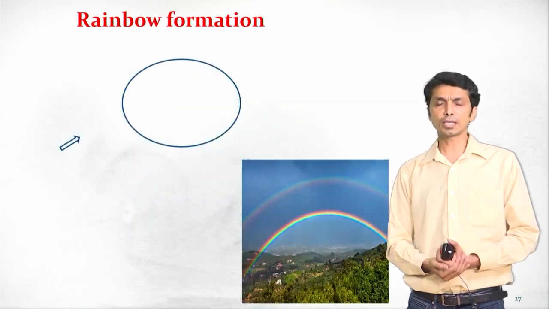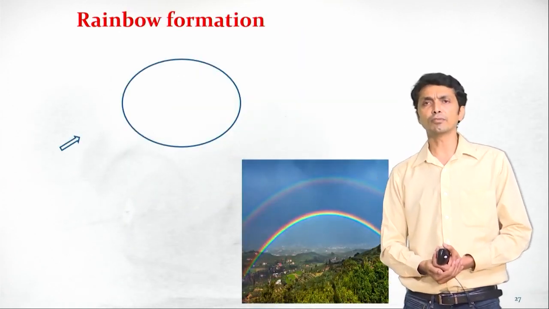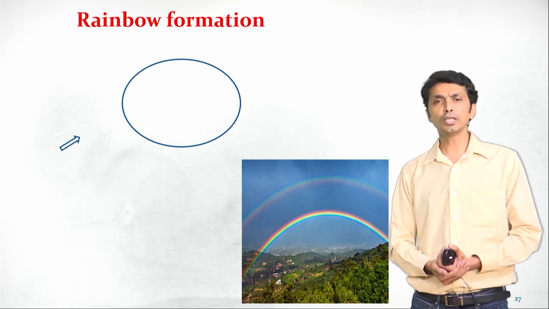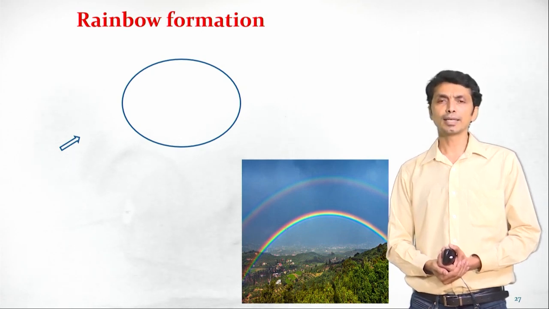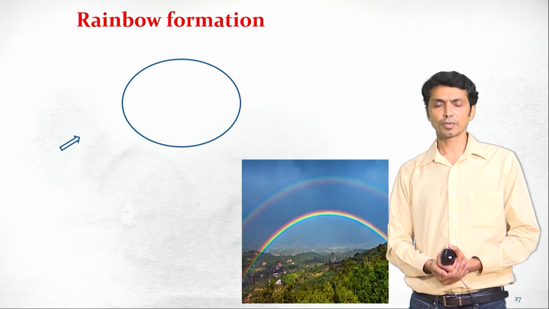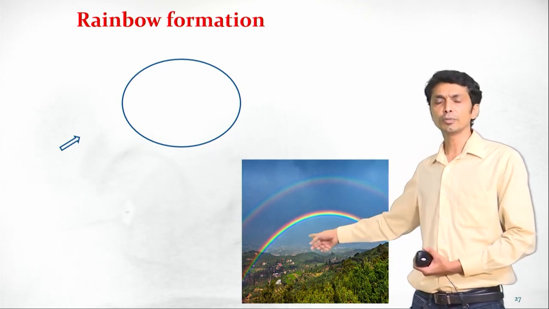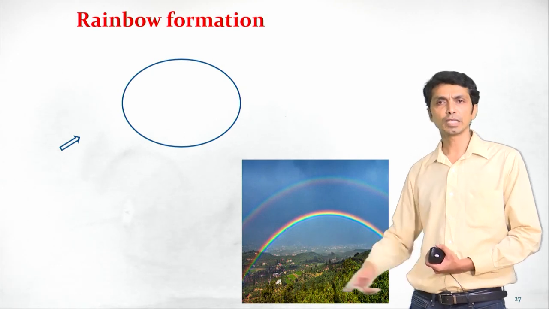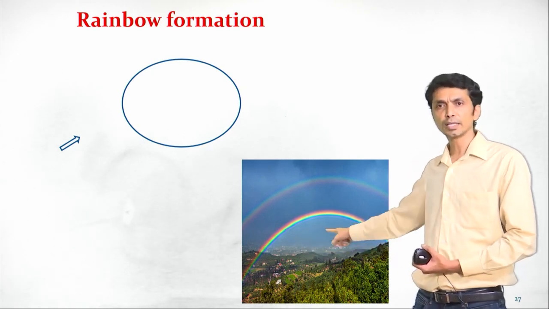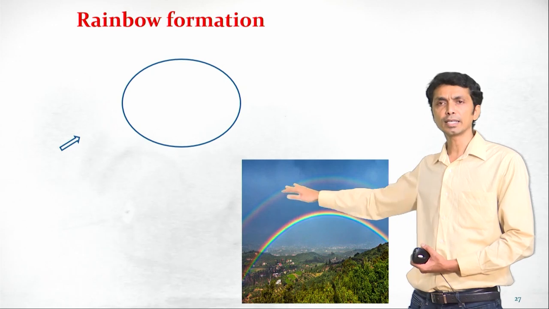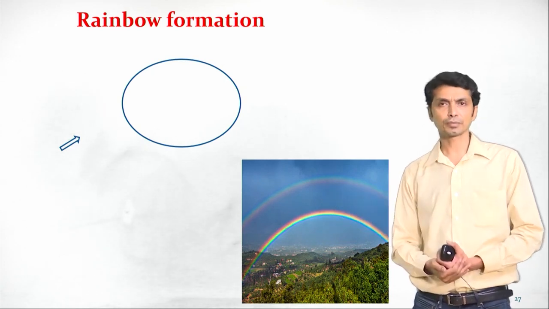Now this is another phenomenon which we have observed in our daily life, the rainbow. Usually when will a rainbow occur? After it has drizzled, when the atmosphere is filled with water droplets. Here is one beautiful rainbow which you can observe. Here also you can see violet has bent the most and red is bent the least.